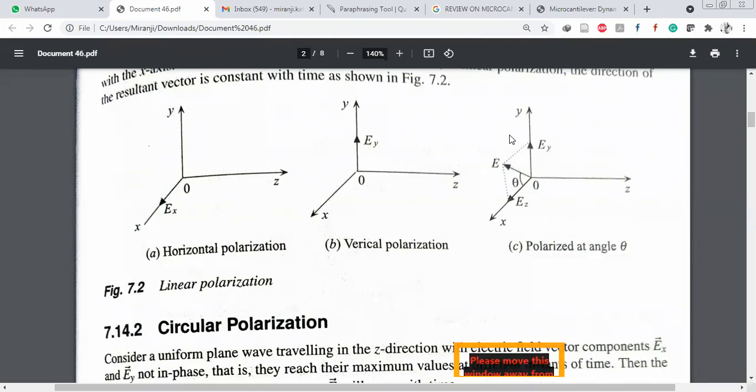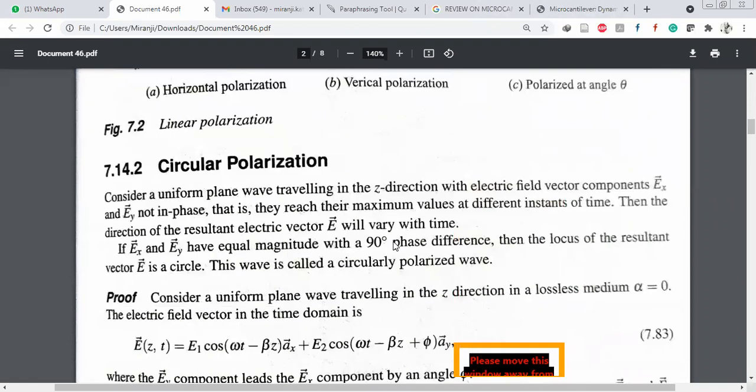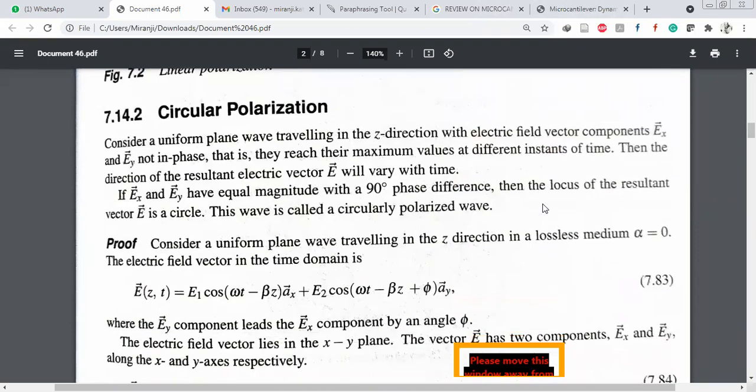Again, linear polarization is classified into two types: horizontal polarization and vertical polarization. If the electric field component E is parallel to Earth's surface, then it is said to be horizontal polarization. If it is perpendicular to Earth's surface, that is called vertical polarization. Now the concept is circular polarization. Actually, the second concept is elliptical polarization, but here they mentioned circular polarization.